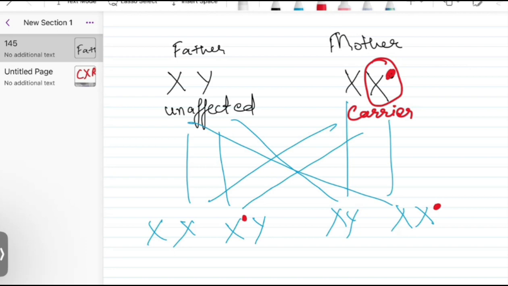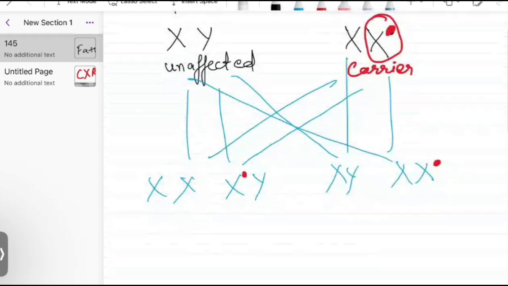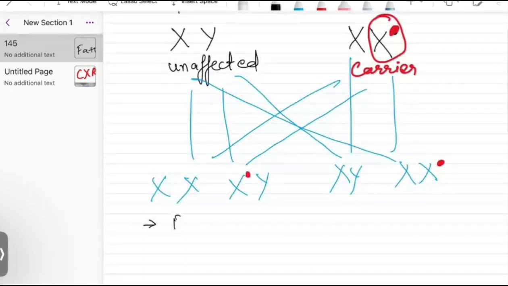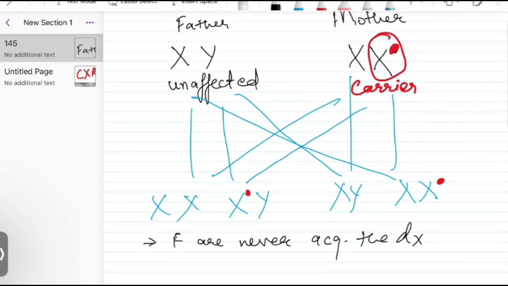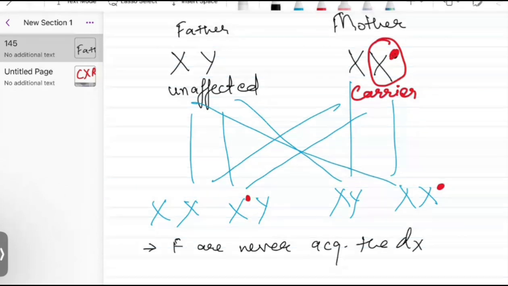Now, in case of X-linked recessive, I would like you to remember that females never acquire the disease. In case of X-linked recessive condition, a female never acquires the disease, because in order for a female to acquire the disease, the father should be affected and the mother should be a carrier.